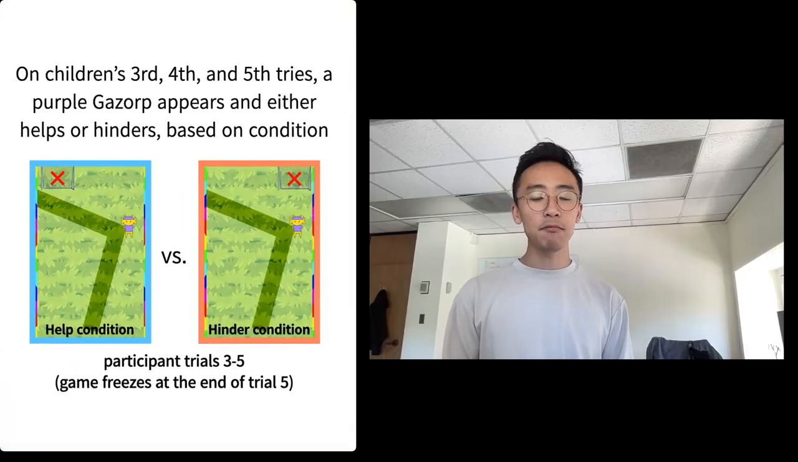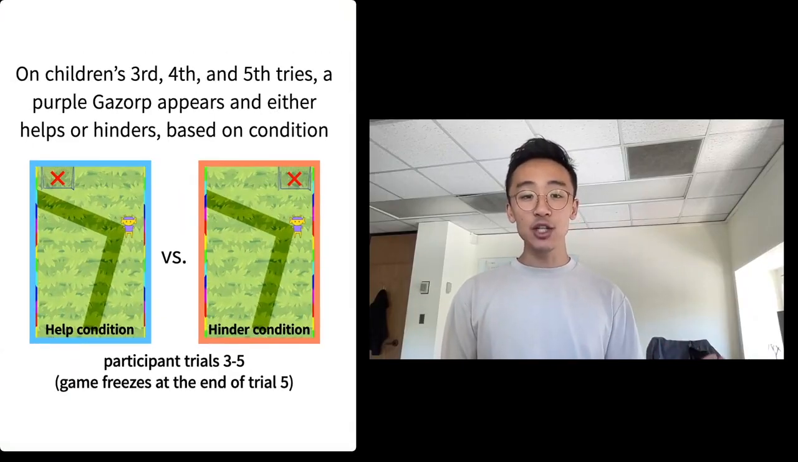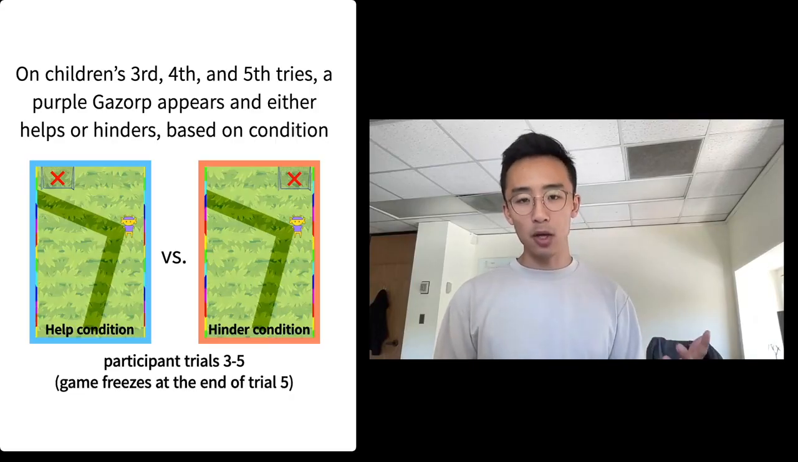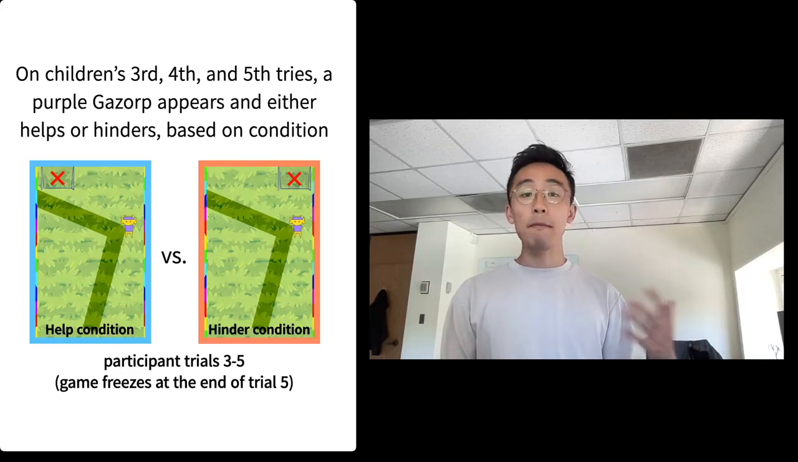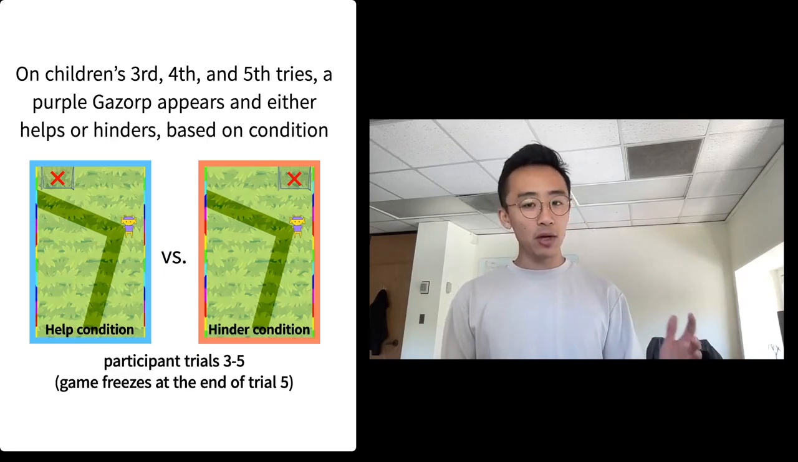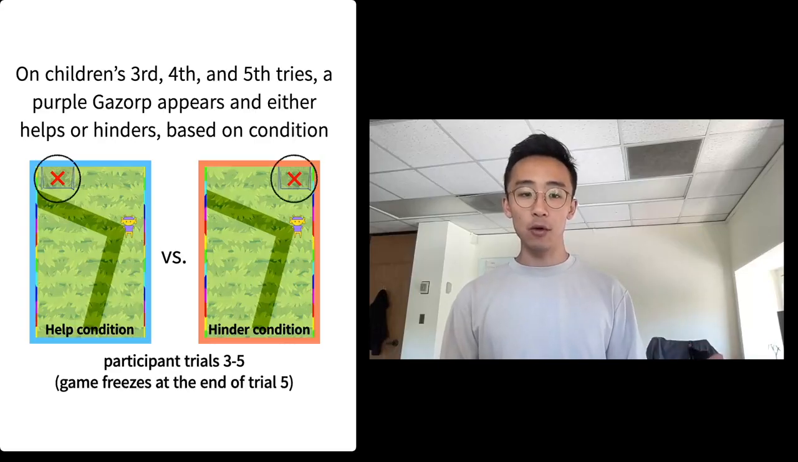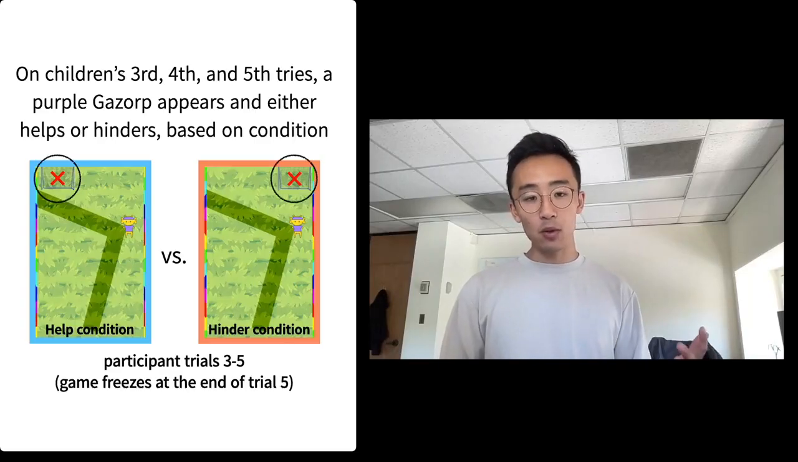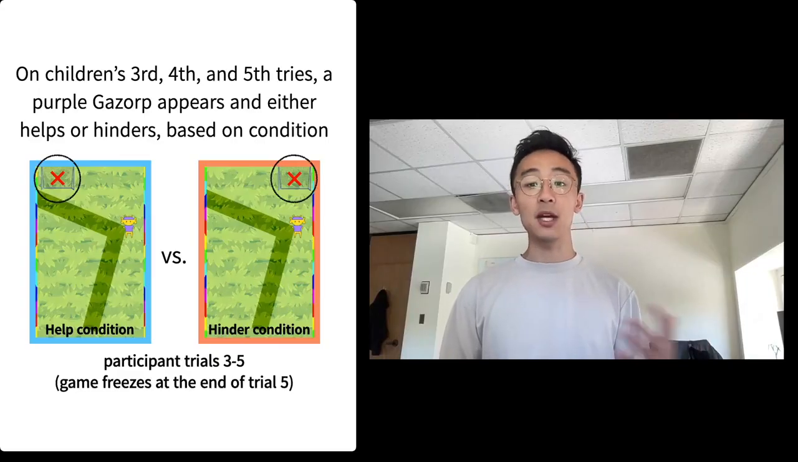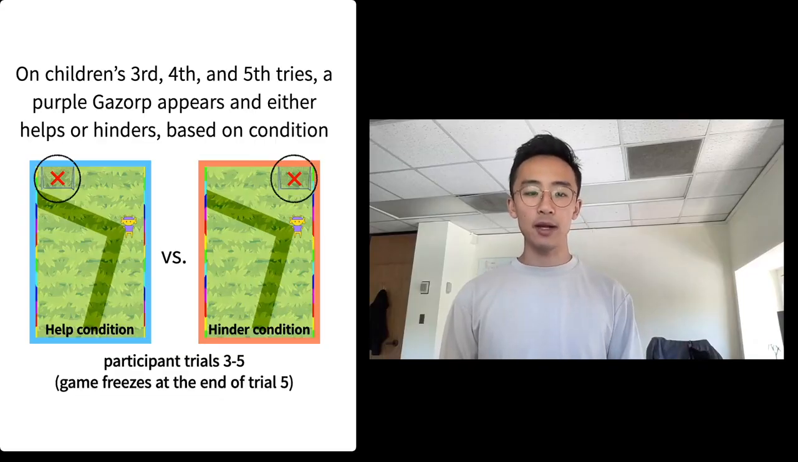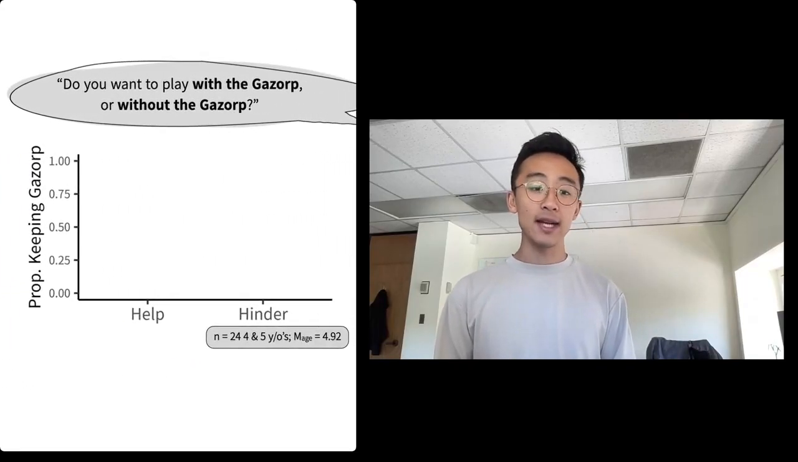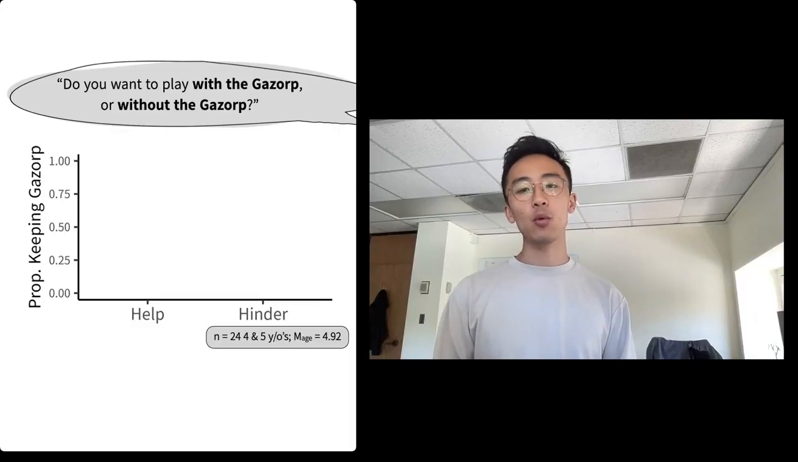To do this, we had them play the same soccer game, but this time an agent called a Gazorp was present on trials 3, 4, and 5. This Gazorp could alter the ball's trajectory. Critically, the actual trajectories of the ball and the final outcomes were matched across conditions. The only thing that varied across conditions was the location of the goal. In the help condition, the ball was clearly veering for a miss, and the Gazorp appeared to help, albeit unsuccessfully. In the hinder condition, the ball was clearly going towards the goal, but the Gazorp tossed the ball off track. Then children were asked, do you want to play with the Gazorp or without the Gazorp?